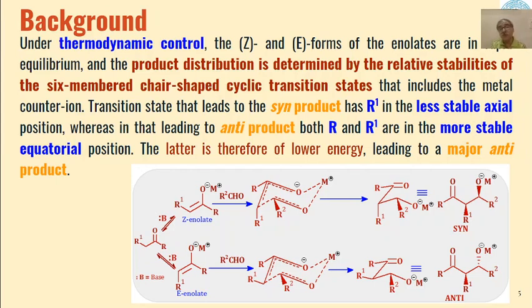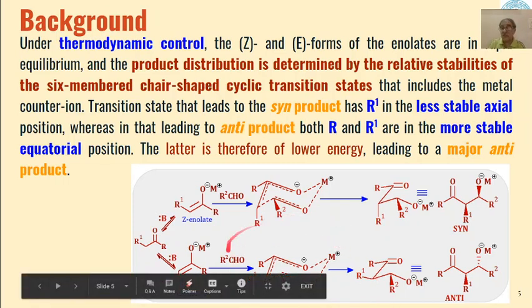That means both these substituents are in a position which is more stable, because here both the substituents are in equatorial position, whereas in the case of Z enolate you have seen that one substituent is in axial position, the other is in equatorial position. So that means this transition state is more stable as compared to this transition state. So through this transition state we will get anti product.